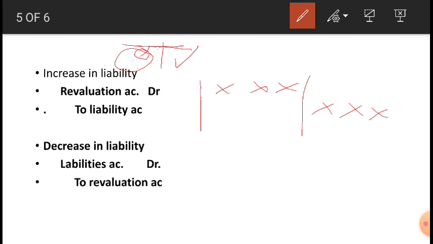Why? It is a gain, a profit. The 12 marks problems, all we have done, students. So this should be easy for you. Okay. Decrease in liability, liabilities have decreased, and you are going to write in the credit side. So the entry will be, yes, liability account debtor to revaluation account. Same like this, you put 3 star here. You could put 3 star here. Yes. So decrease in liability.